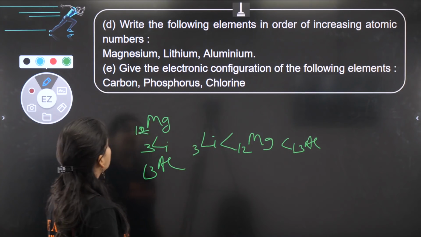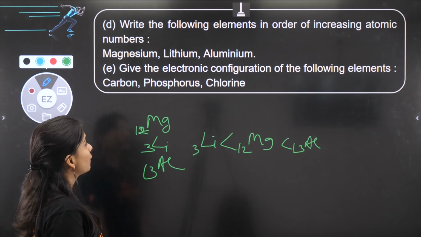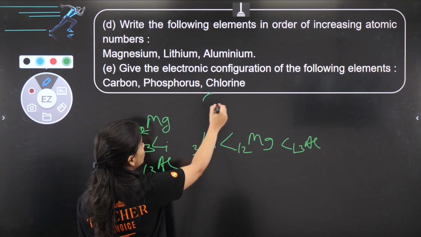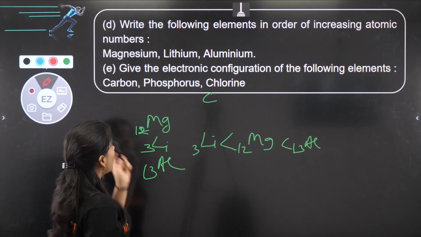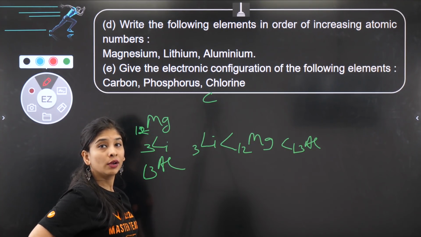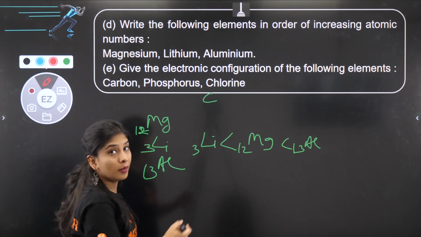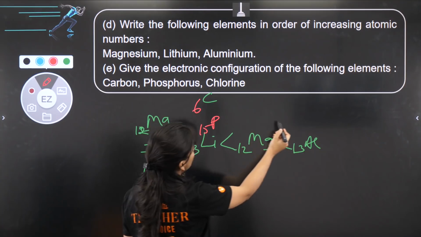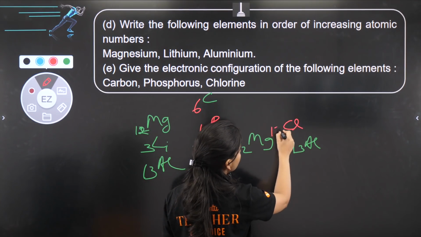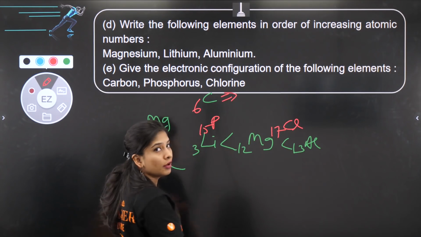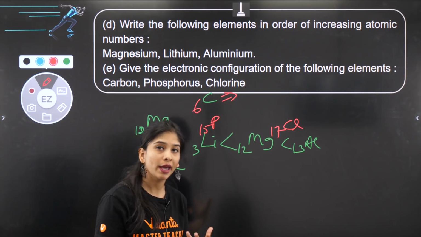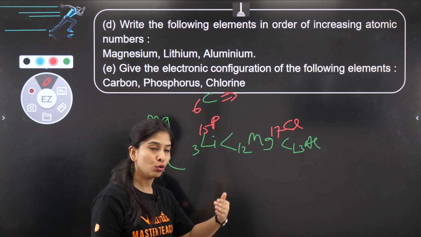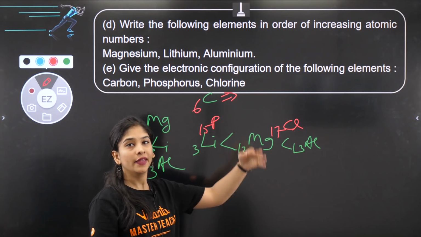Next part. Give the electronic configuration of the following element. एक मार्क में कई बार ऐसे क्वेश्चन पूछ लेता है. तो you should know. If I talk about carbon, कार्बन की बात करें तो कार्बन का जो atomic number है that is 6. Phosphorus is 15, and if I talk about chlorine, 17. And how I write configuration depending upon 2n square rule, the maximum number of electrons that can be filled in the first shell is 2, then 8, then 18, and so on.